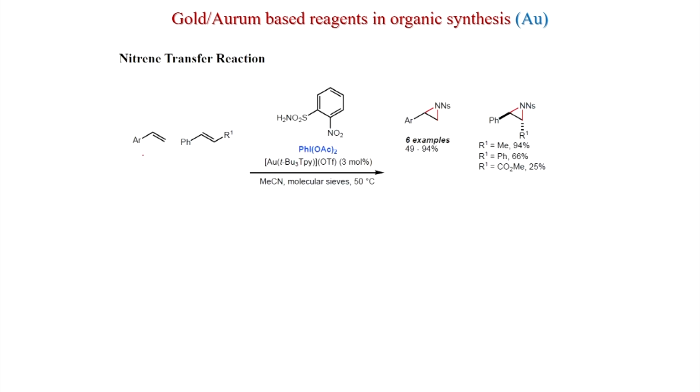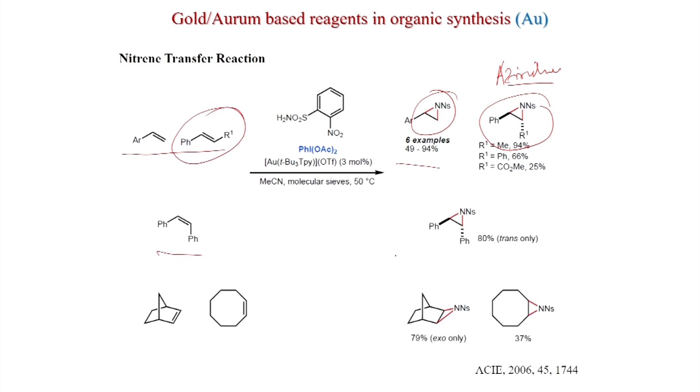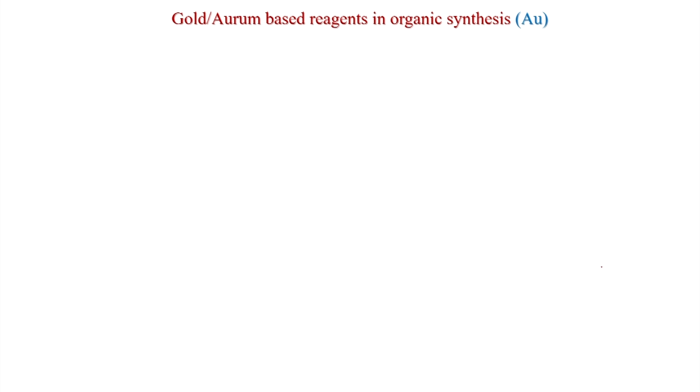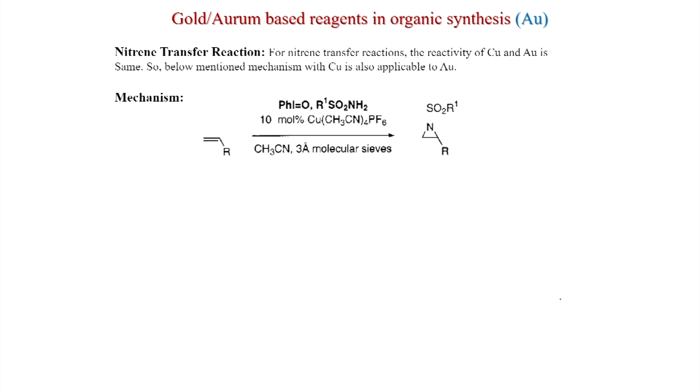Nitrogen transfer reaction: if you have alkenes, then the azide, then the aziridine can be formed like this, with trans stereochemistry. So, the double bond geometry will remain intact, like here it is 80% trans, here also this is formed exclusively, here this. So, these are published in Angewandte Chemie, and we will see the mechanism.